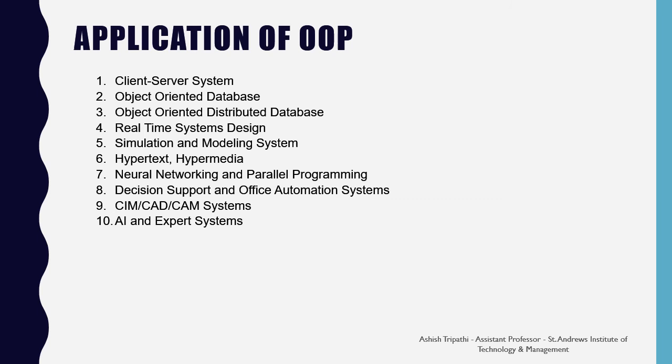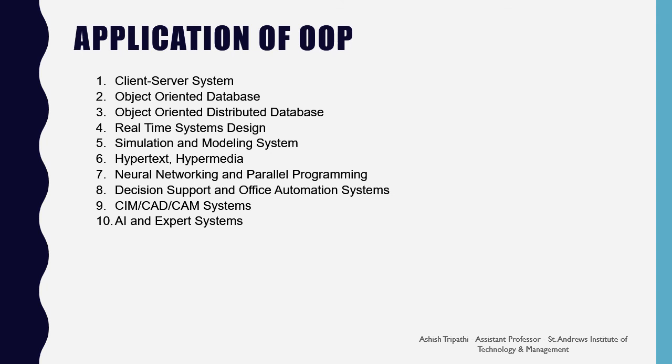In decision support systems, classes are formed to represent different entities which are clubbed together based on condition and perform relative actions. In computer-aided design or computer-assisted manufacturing, the instructions to the computer are given in the form of objects.